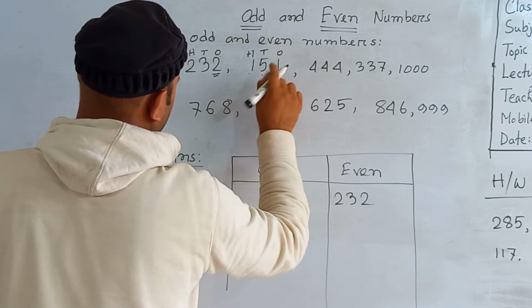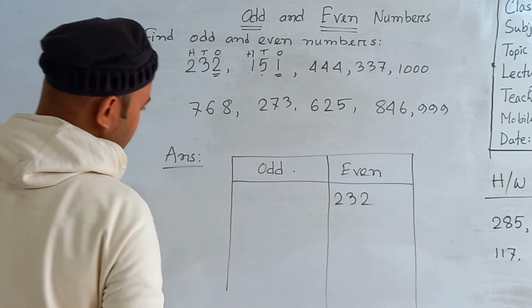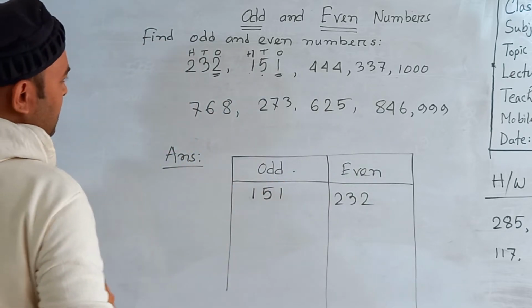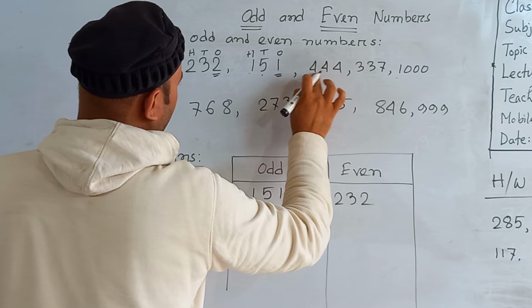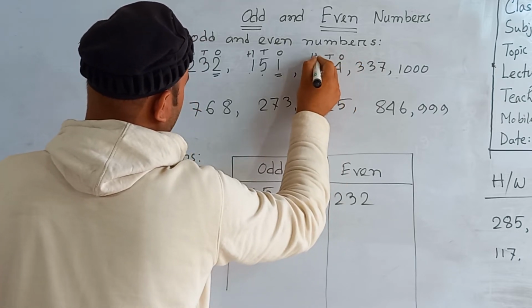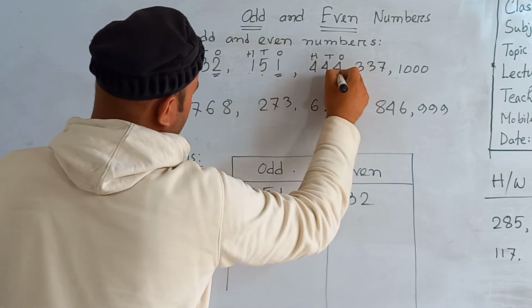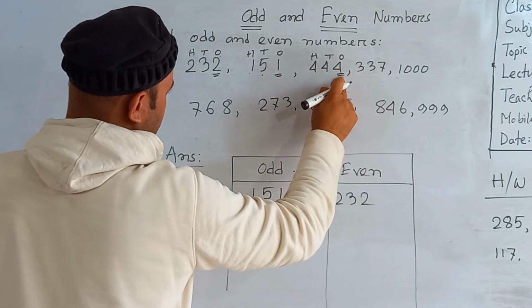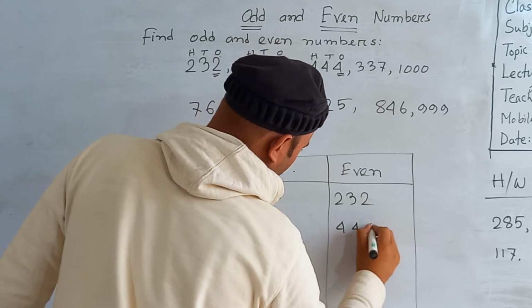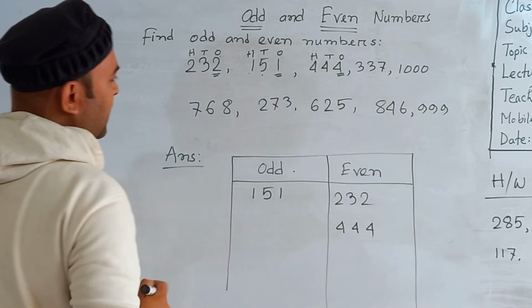So 1 is in ones place, so this is an odd number, 151. Now the next one, 444. 4 is in ones place, 4 is in tens place, 4 is in hundreds place. So 4 is in ones place, so this is an even number. So we can write 444 as an even number.